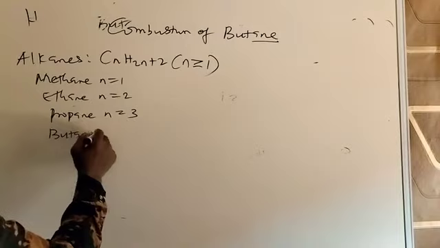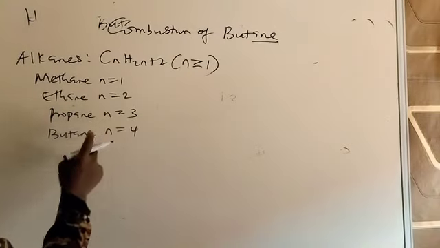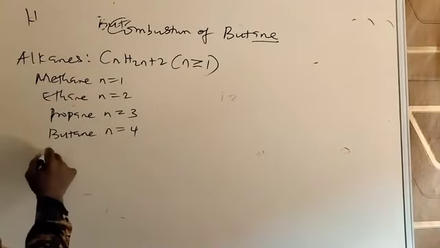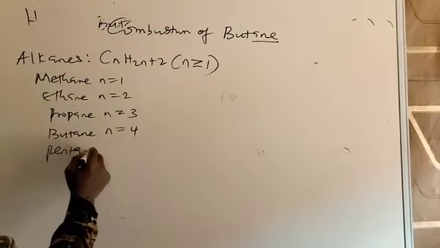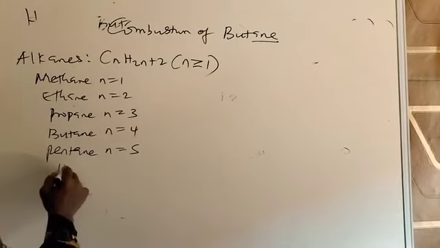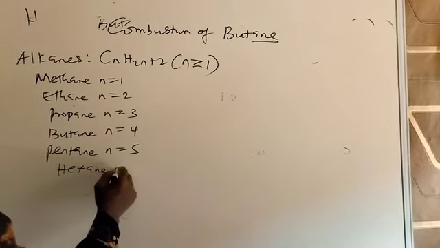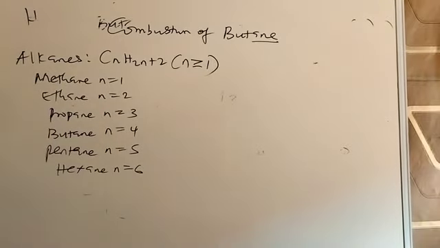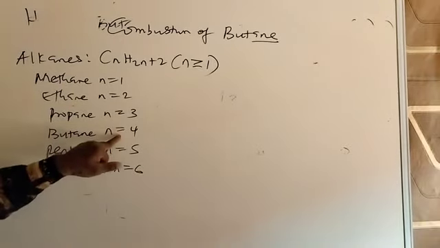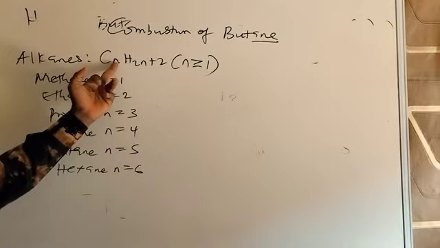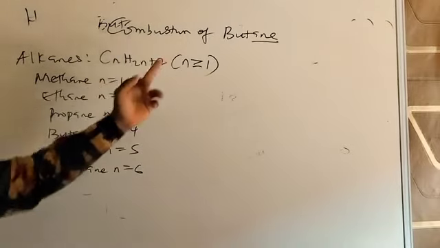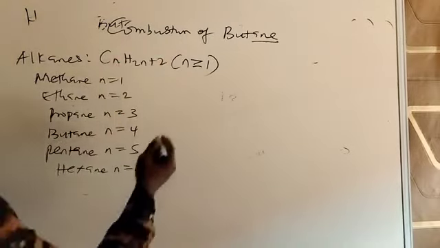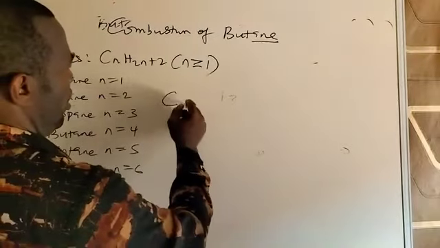Butane, n is 4. n means number of carbon atoms. Pentane, n is 5. Hexane, n is 6, and so on. So if I want to get the formula of butane now, I'm going to put 4 here. Since the compound is butane, n is 4. I have C, replace n with 4.